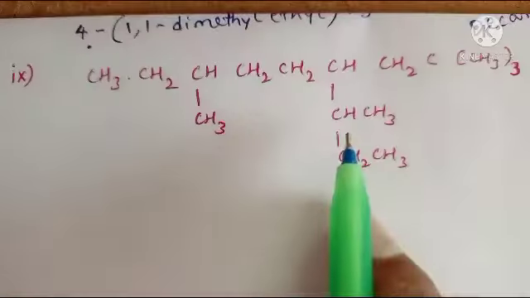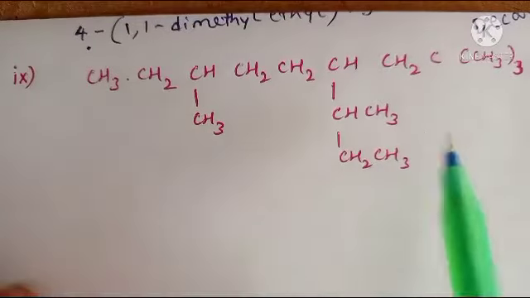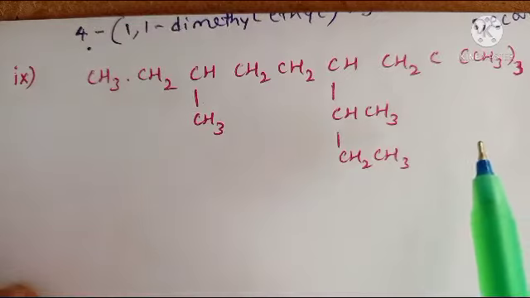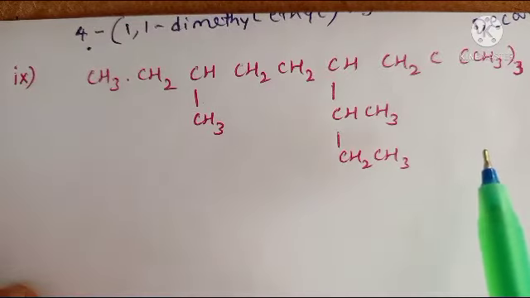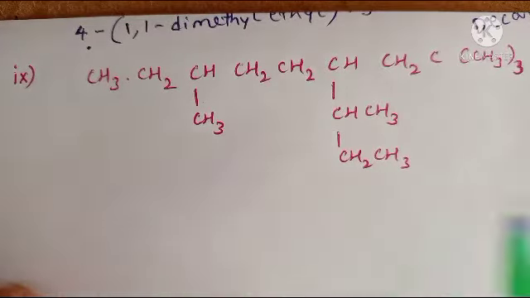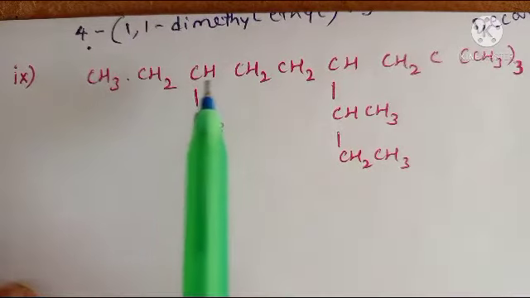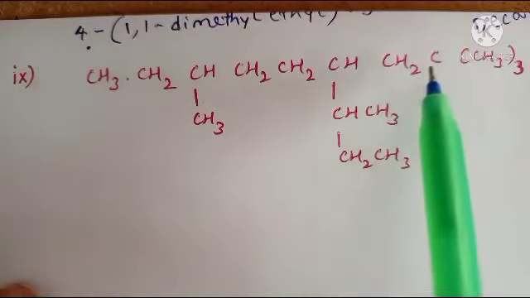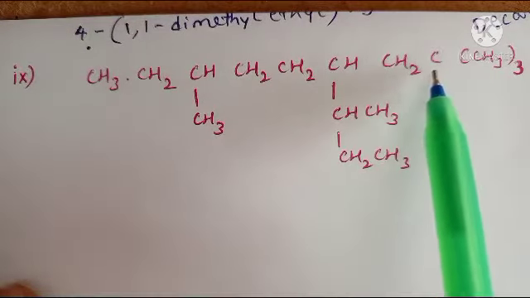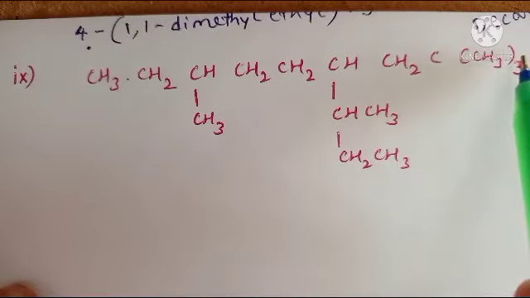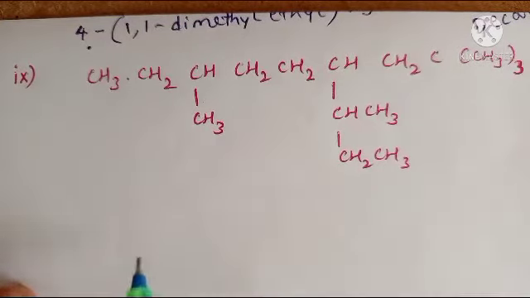Next compound. In this compound there are no functional groups, there are no multiple bonds, only single bonds, only carbon and hydrogens are present. So in this one it is very clear. What is the long chain? 1 2 3 4 5 6 7 8. For this carbon 3 CH3 groups are attached.